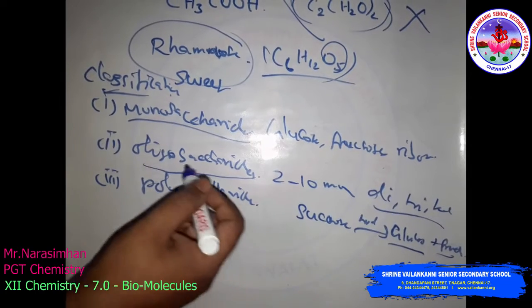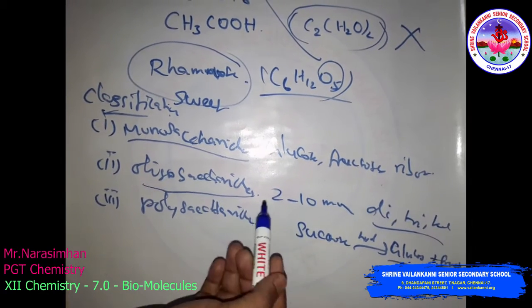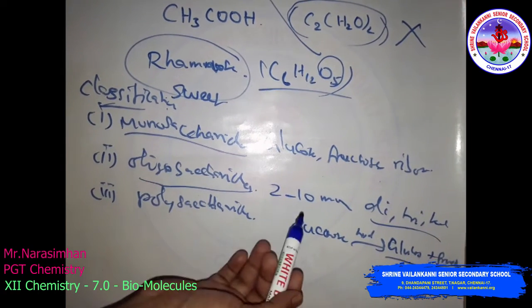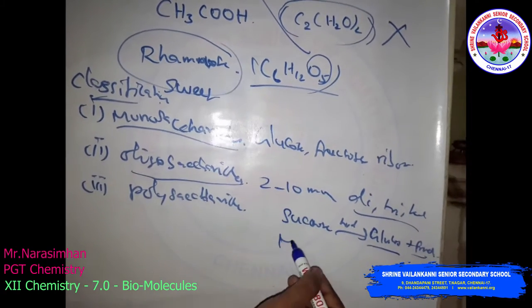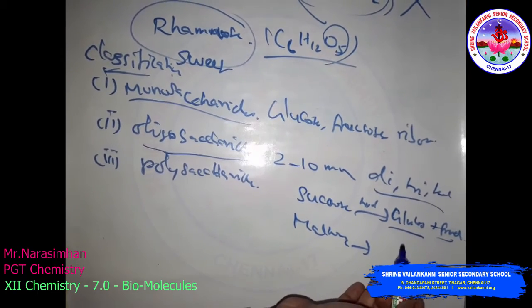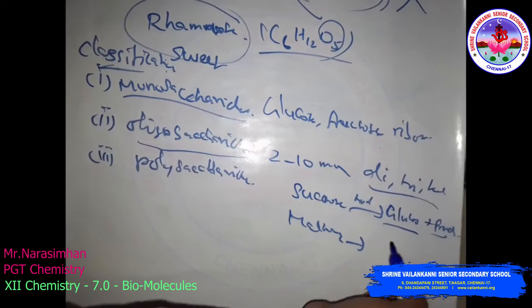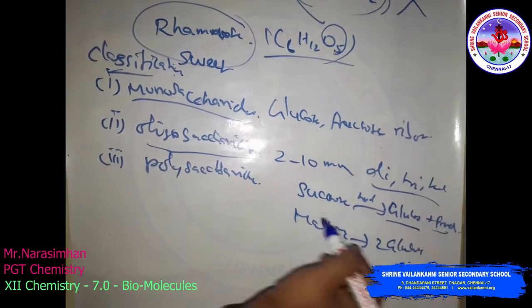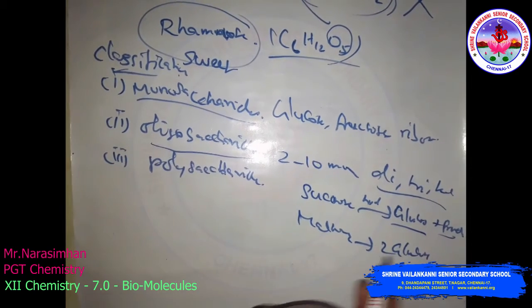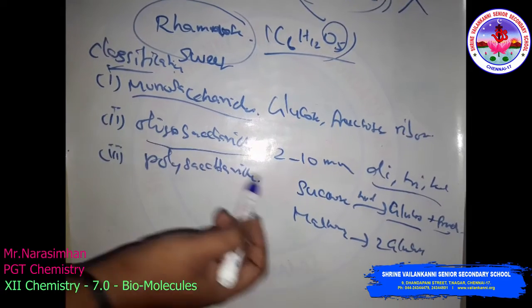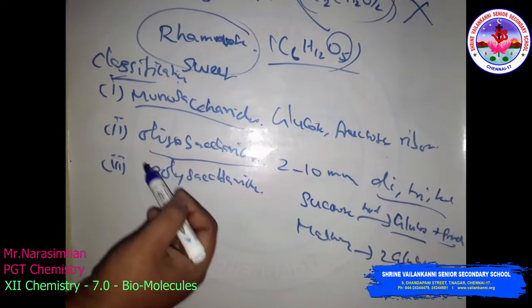Whereas maltose undergoes hydrolysis to give two molecules of glucose only. Sucrose gives glucose and fructose. Maltose gives two molecules of glucose only. So these are oligosaccharides.